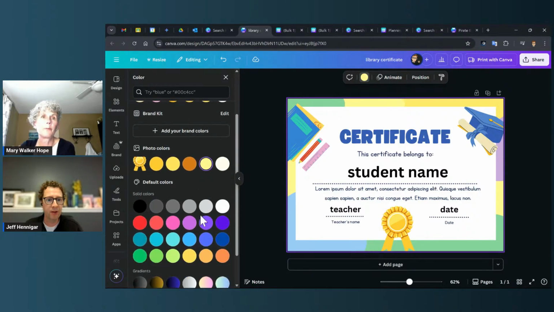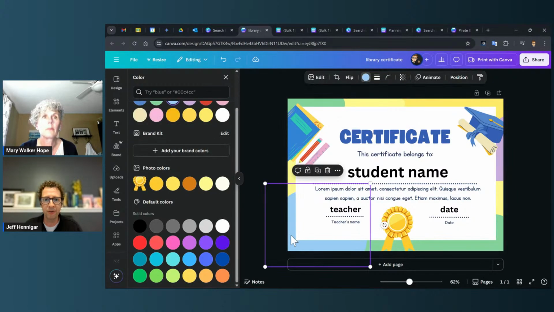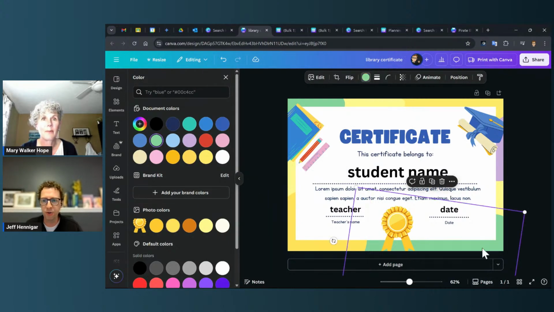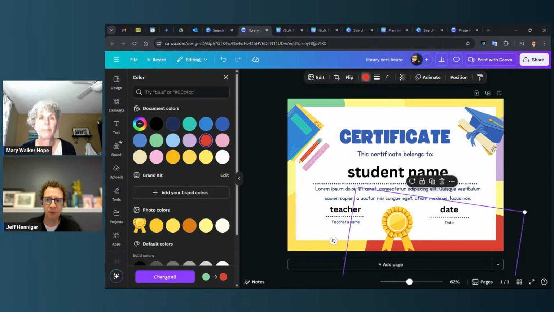Cool. They also make suggestions based on the colors that are already in the design. So if I say, this blue, it's suggesting some other colors that might look nice with it. If your library has specific brand colors, you can upload them in so that it's something that you can pull from often, so that you're making sure that you're keeping on brand with your work. So all these little things you can play with.